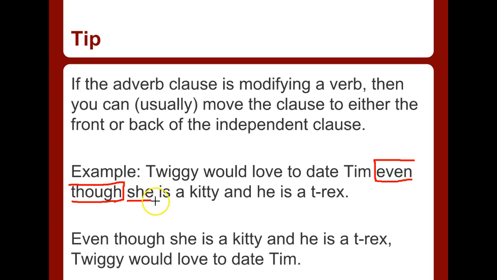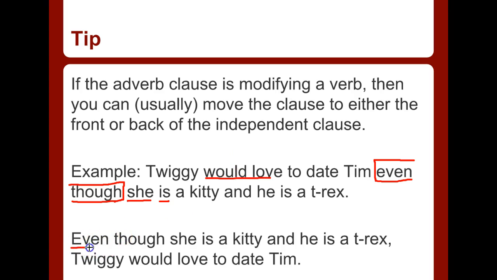She is the subject. Is the verb. So my adverb clause is even though she is a kitty and he is a T-Rex. And we actually have to take all these things together. I can move this because it is modifying would love, and since that's a verb, I can put it to the front. Look, the bottom example is when I do this.